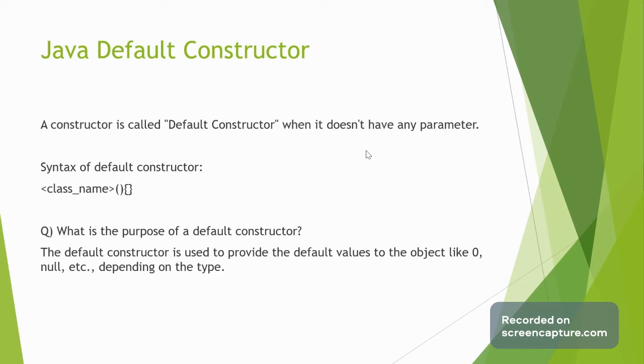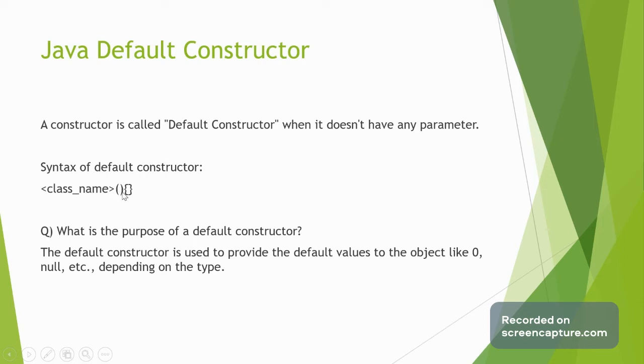First, we will discuss the default constructor. Why do we call it a default constructor? What is its syntax, and what is its purpose? The constructor is called default when it doesn't have any parameter. The syntax of a default constructor is the class name followed by opening and closing brackets.